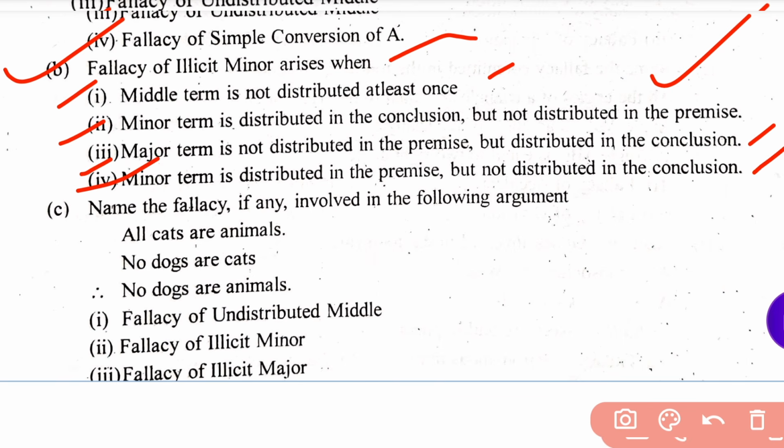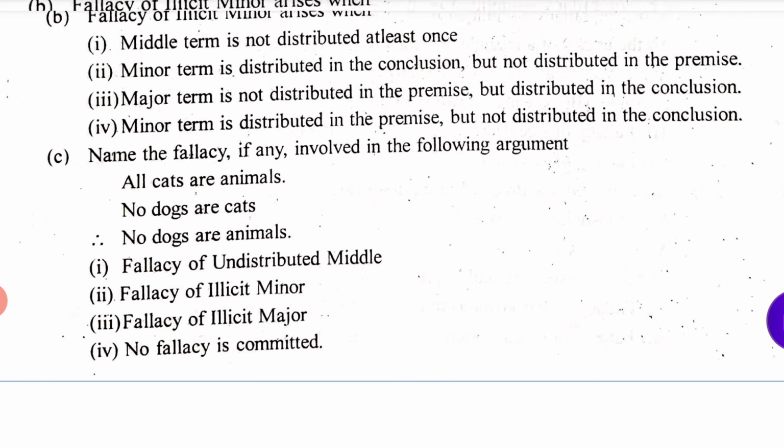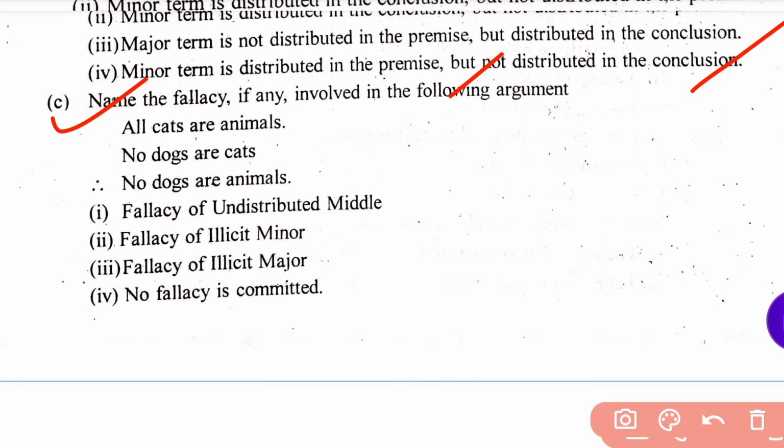This question is asking about the fallacy. The right answer is option B: minor term is distributed in the conclusion but not distributed in the premise. This should be your answer. Okay, comment box is on, so dear students, answer in the comment box.